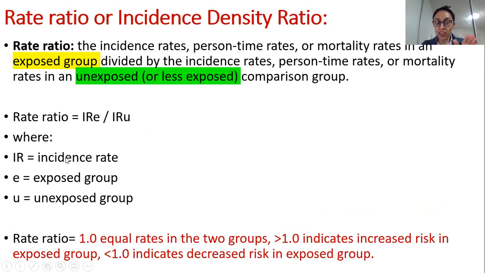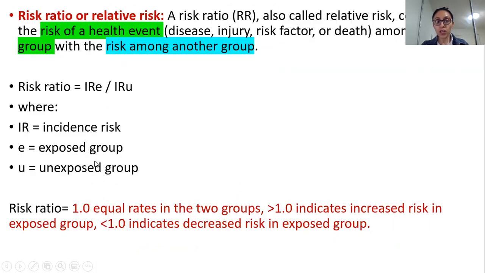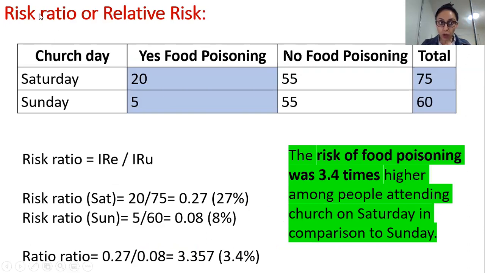All right, so over here you have incidence rate, whereas if you want to calculate, say, risk ratio, the correct terminology is incidence risk. But the formula remains the same. So incidence risk, then you have exposed and unexposed group, and this stays as follows. Because these are ratios, greater than 1, equal to 1, less than 1, the interpretation is all the same. So now you have your risk ratio or relative risk, RR.